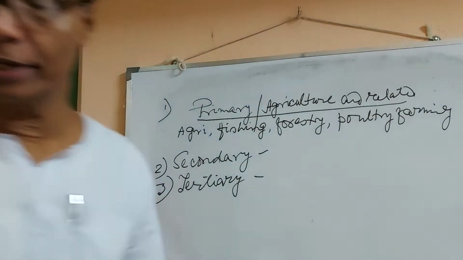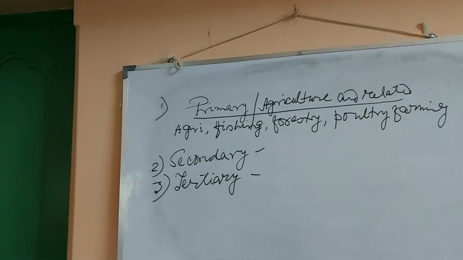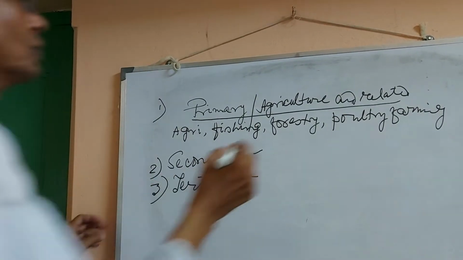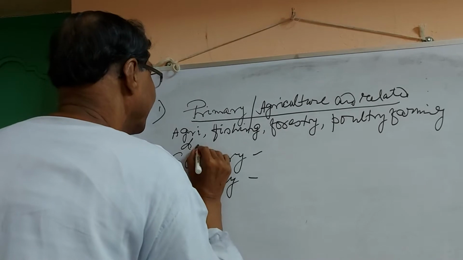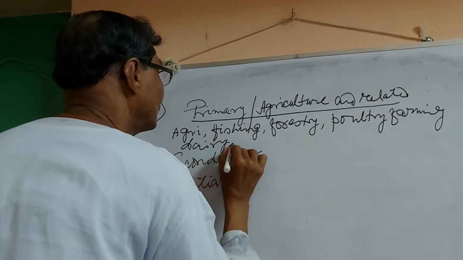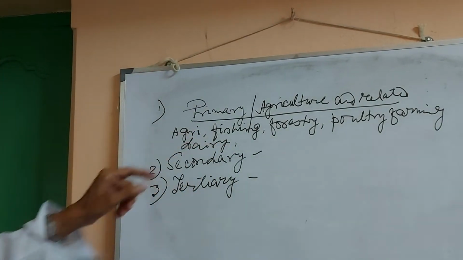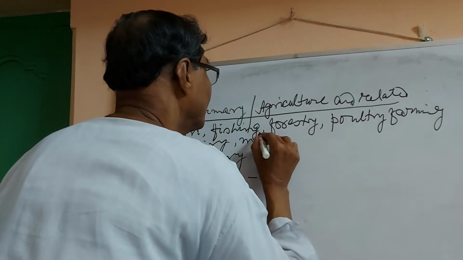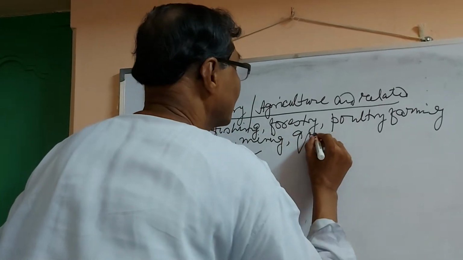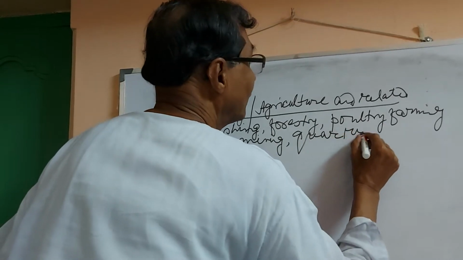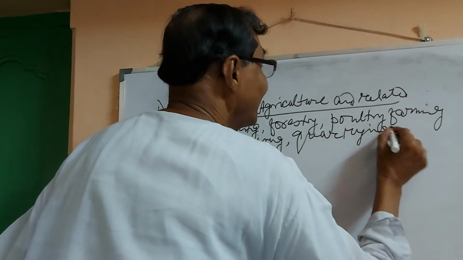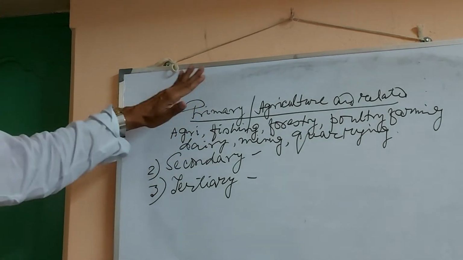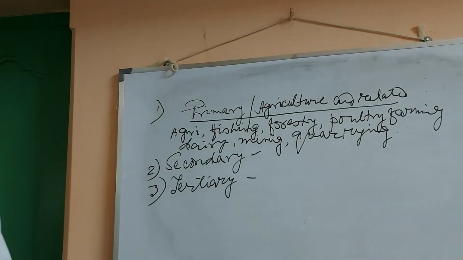Let me see if you can see the whole board. Poultry farming, dairy, mining, quarry. These are the activities that come under the primary or agriculture sector.